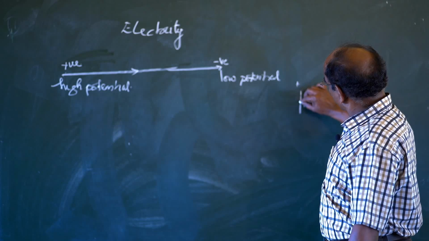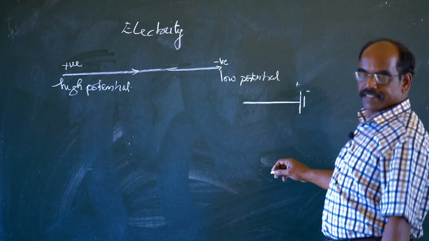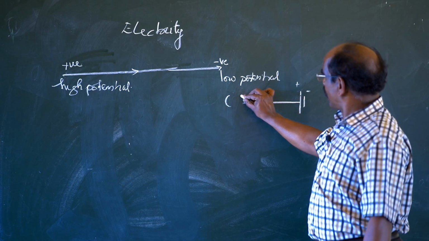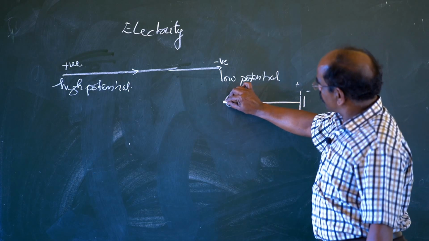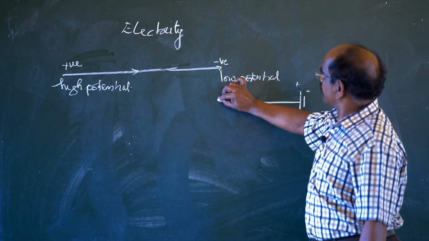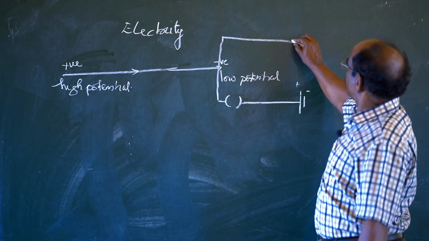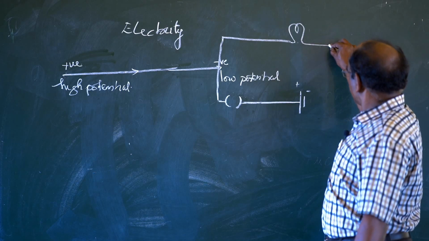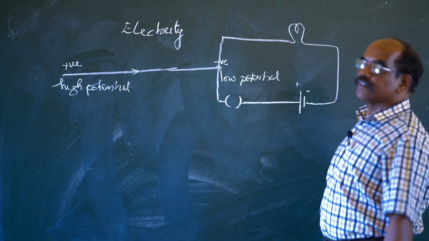And we connect the metallic conductor like this. And here we can keep a plug, key or switch. And again the circuit goes on and reaches an electric bulb. And the circuit is completed.